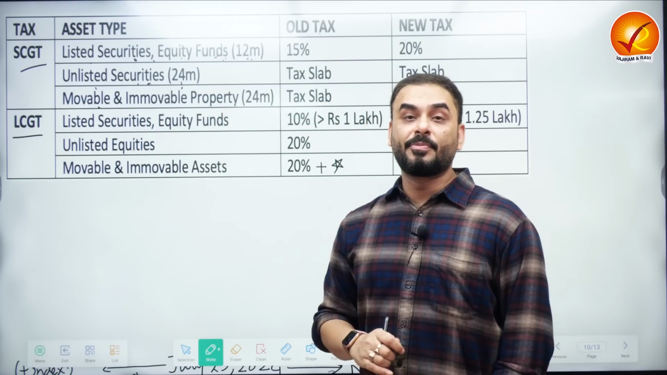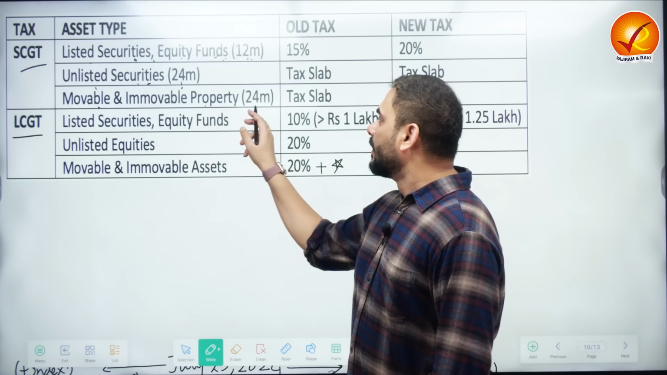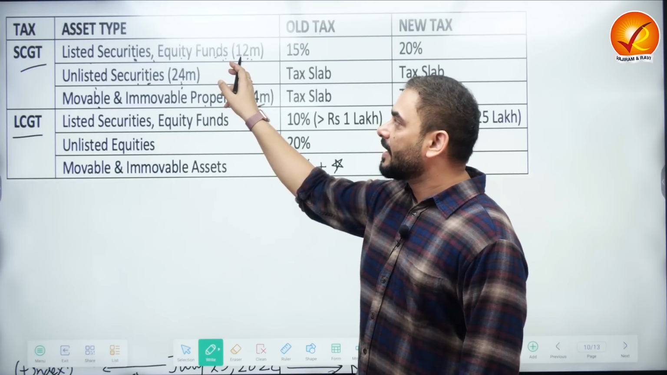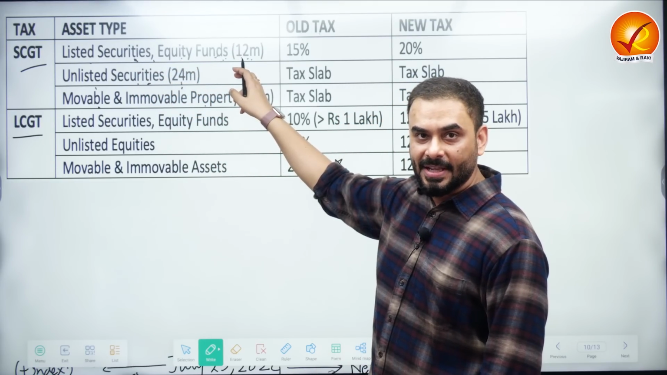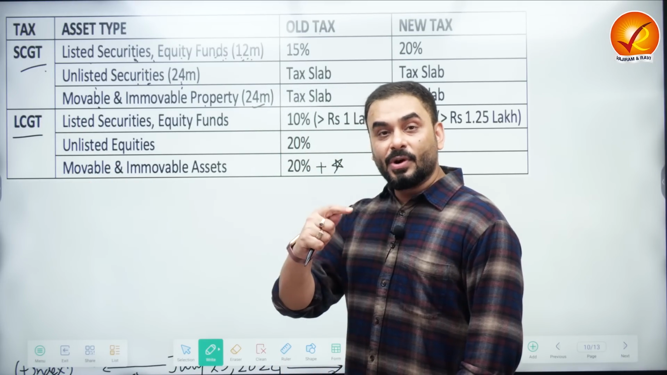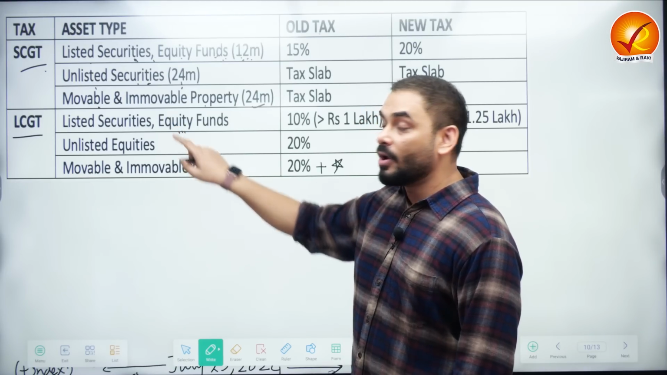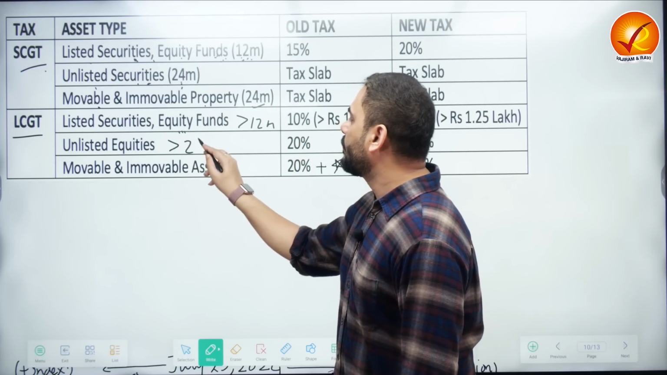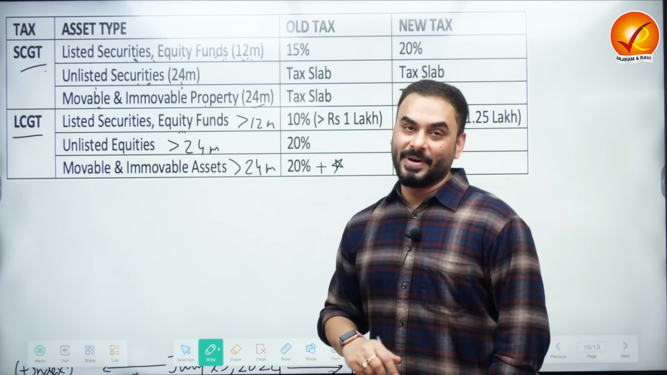Movable and immovable property. For example, gold jewelry is movable property, a house is immovable property. So the holding period is 24 months. If you sell anything in the form of listed securities or equity fund before 12 months, then you will have to pay short-term capital gains tax. But if you are selling the share after 12 months, you will fall here, which is long-term capital gains tax, which means greater than 12 months, greater than 24 months, and greater than 24 months.